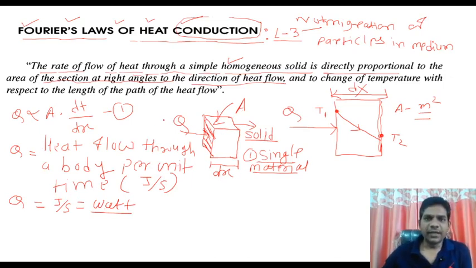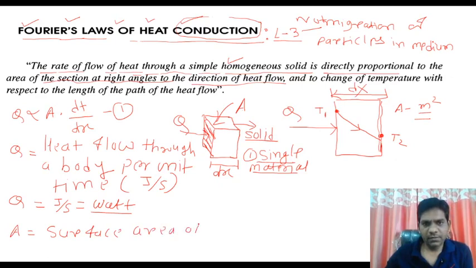We know the area means the complete cross-sectional area of this body. We write here A. Once again, A means the surface area of heat flow.